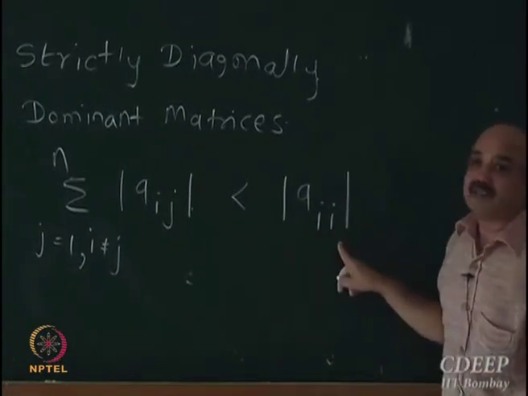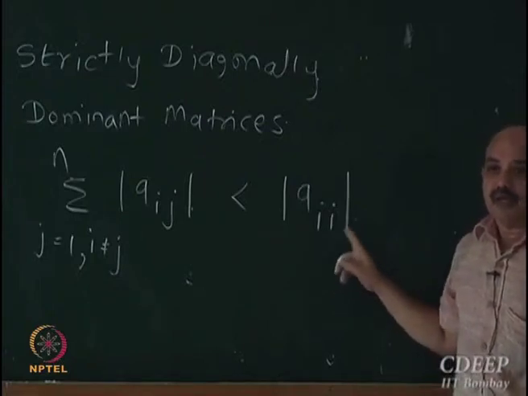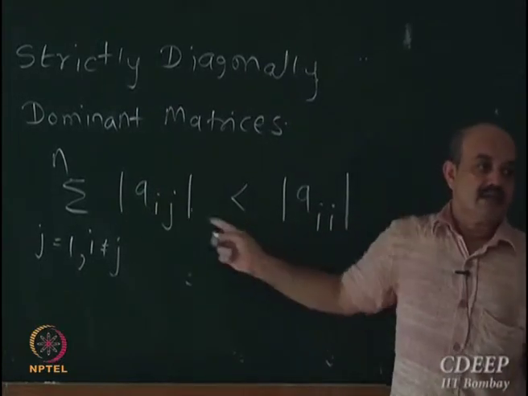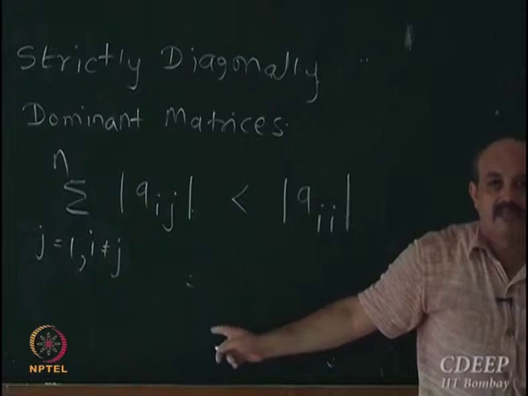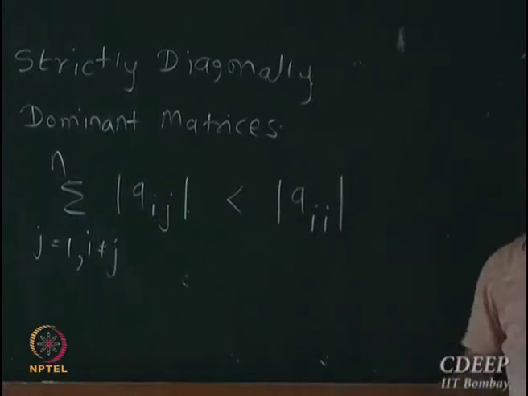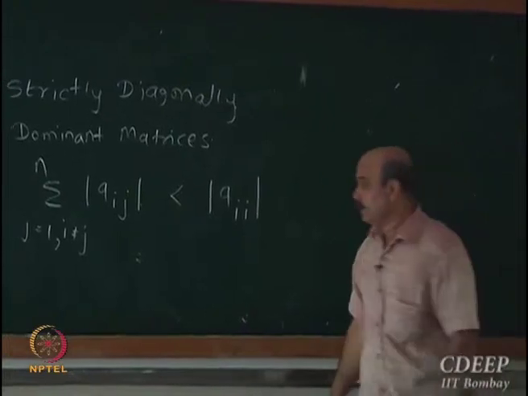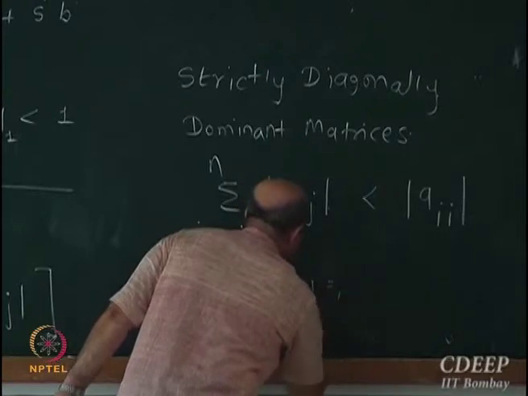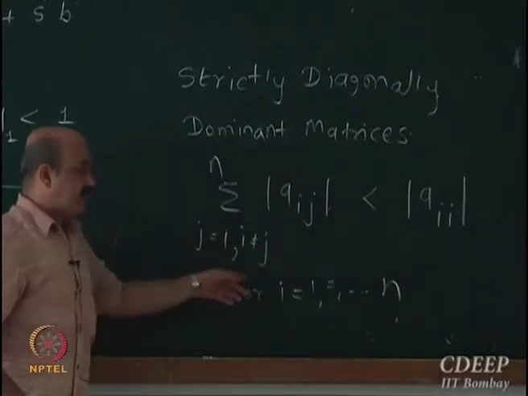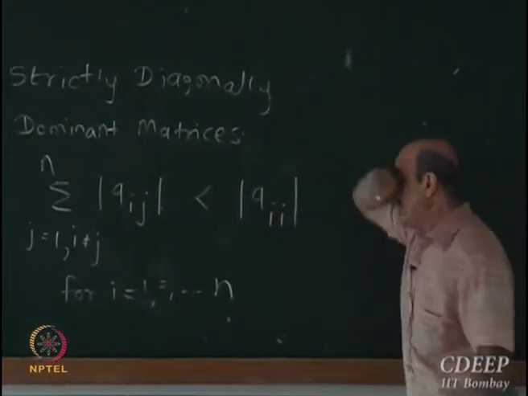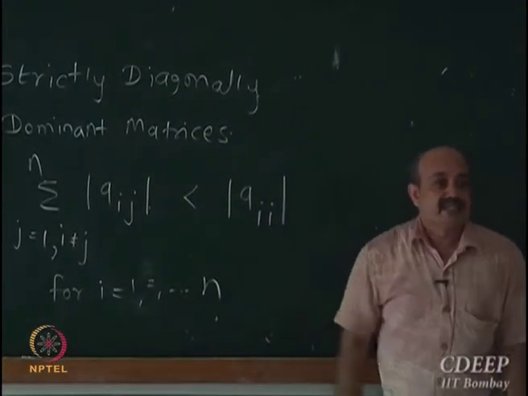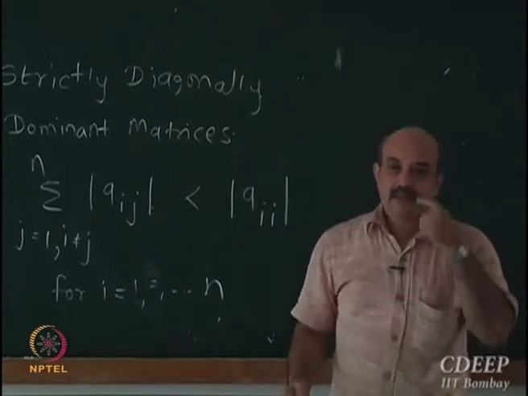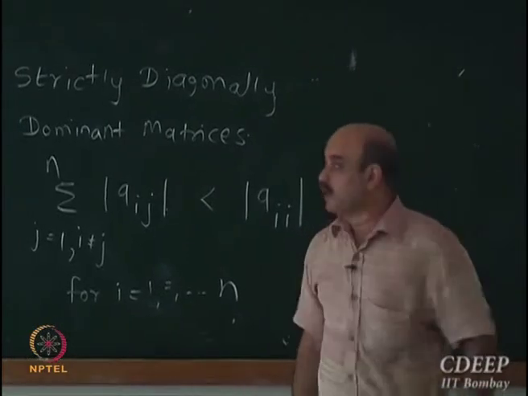Now, if the mod of the diagonal element is strictly greater than the absolute sum of the remaining elements, and this should hold for every i, for i equal to 1 to n, then such a matrix is called a diagonally dominant matrix.